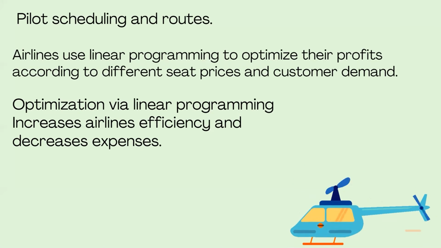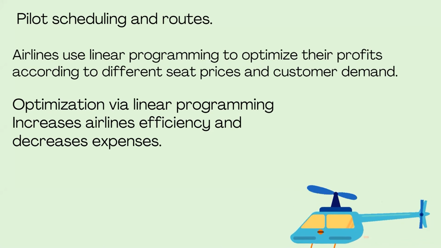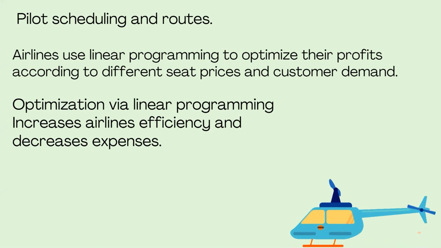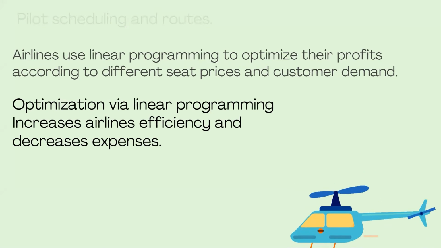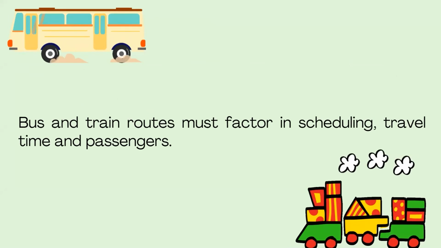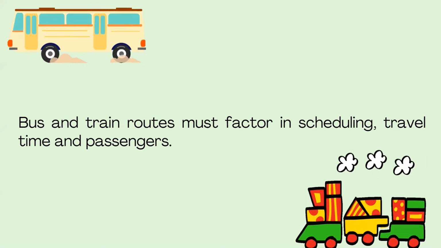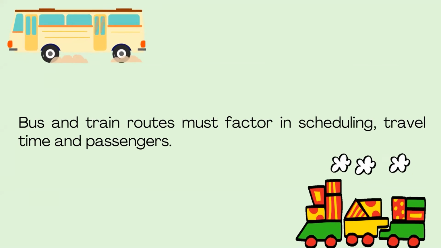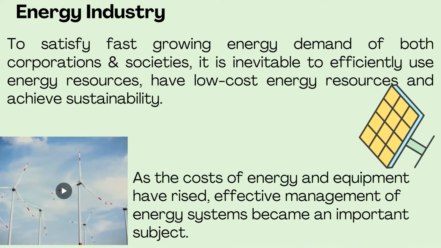So we are going to do optimization through linear programming. It can increase our airline's efficiency and decrease our expenses, and in turn it can benefit our company. We can use that saved expense for some other purpose. It's also used in other transportation methods, the bus routes, the train routes, everywhere we use linear programming. Through linear programming, we are doing the optimization, making the best out of it. So these are the applications, or these are the areas.